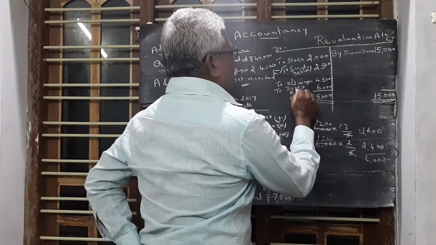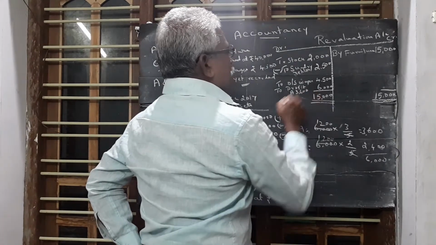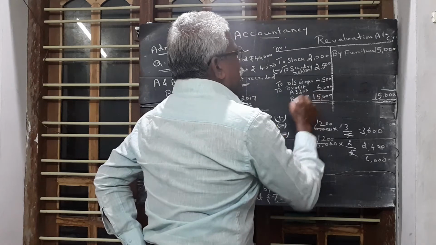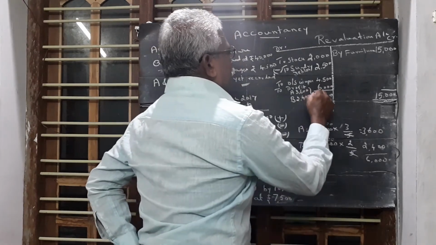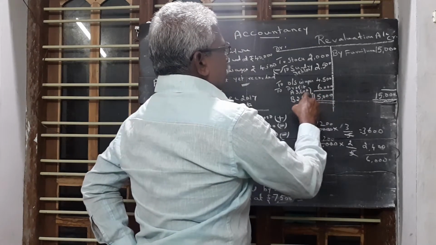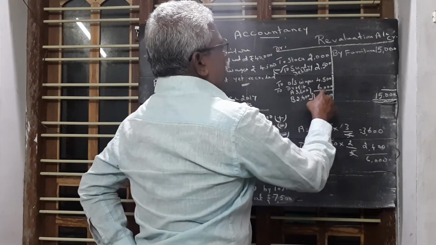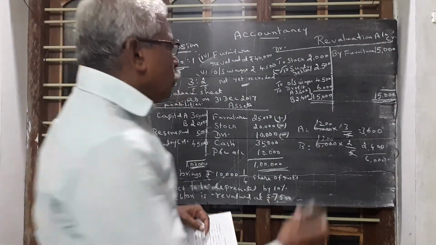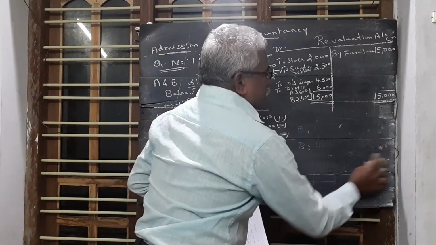So A is eligible to get 3,600 and B is eligible to get 2,400. If we total 3,600 and 2,400, we will get 6,000 rupees. Then we do the capital account.